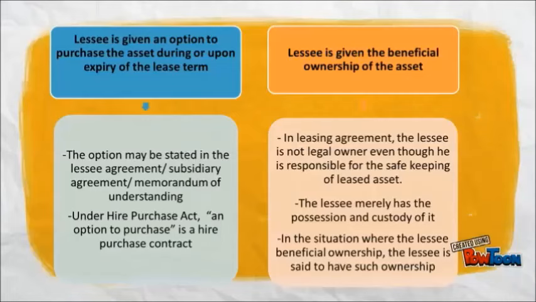The option may be stated in the lease agreement, a subsidiary agreement or a memorandum of understanding, while under the Hire Purchase Act, an option to purchase makes it a hire purchase contract. Next, the lessee is given the beneficial ownership of the asset. In a leasing agreement, the lessee is not the legal owner even though he is responsible for the safekeeping of the leased asset. The lessee merely has possession and custody of it. In the situation where the lessee has beneficial ownership, the lessee is said to have such ownership.